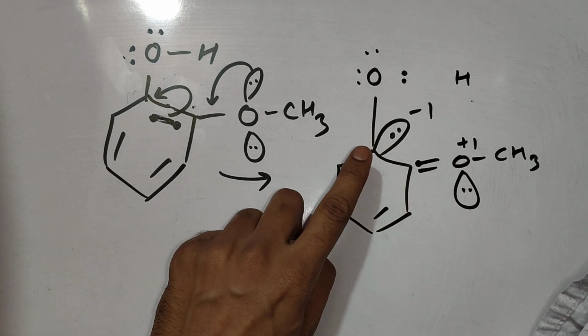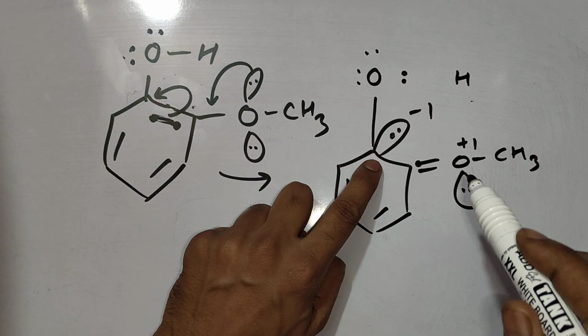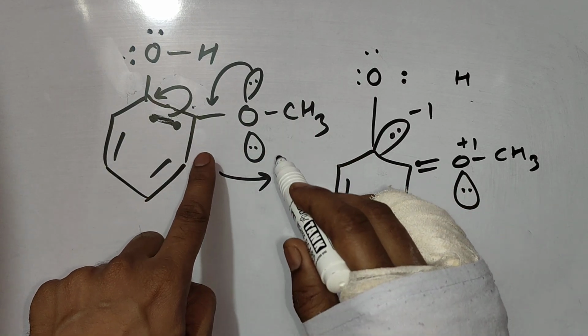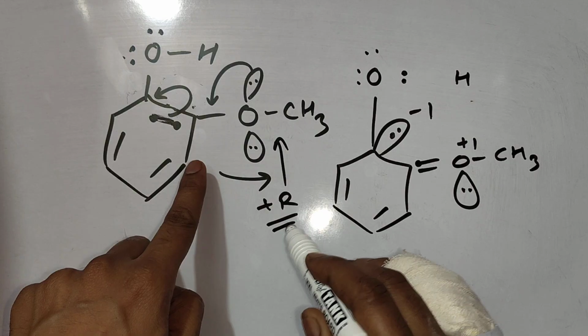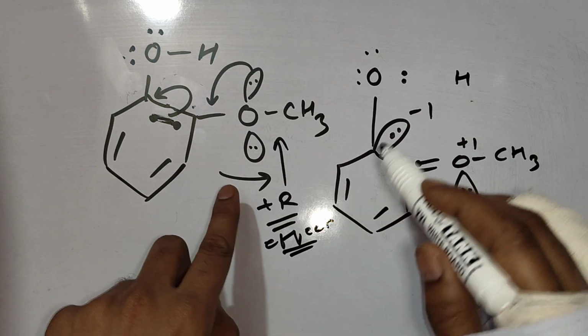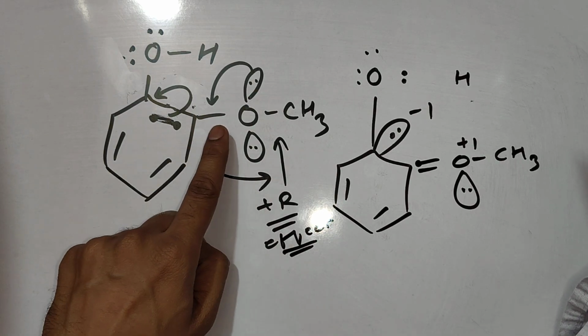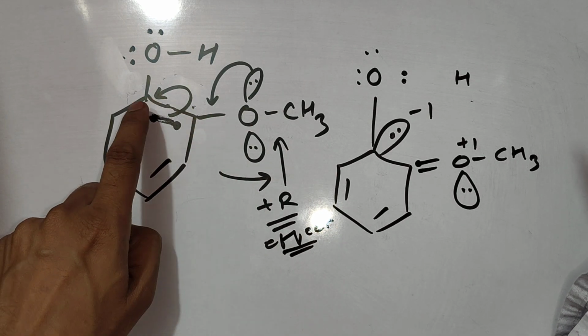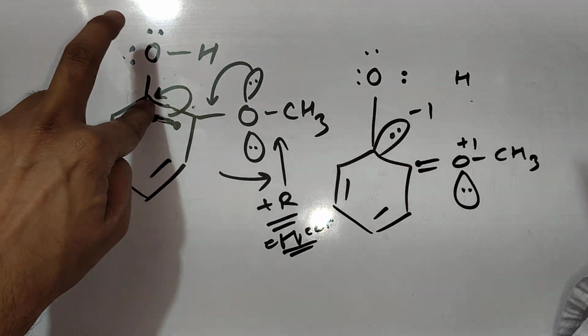Now, this is the case which we need to study. As you can see, due to plus R effect, our substituent is donating electrons due to resonance. After this plus R effect, you can check electrons are coming on this carbon on which OH was attached.